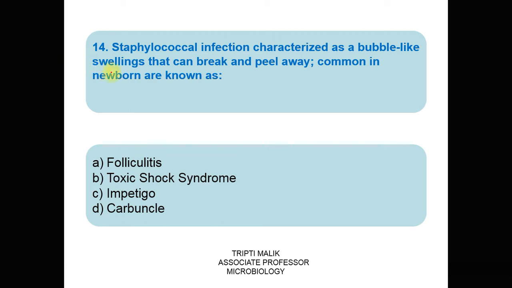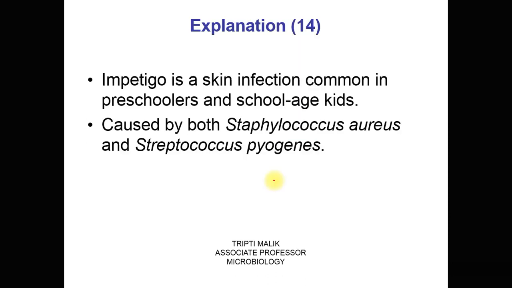Question number 14. A staphylococcal infection, characterized as a bubble-like swelling that can break and peel away, common in the newborn, is known as A. folliculitis, B. toxic shock syndrome, C. impetigo, D. carbuncle. The correct option is C, impetigo.